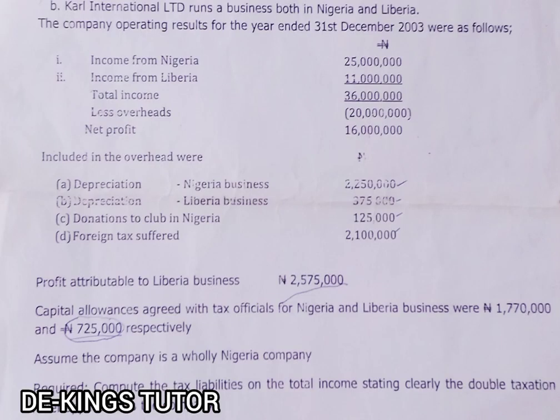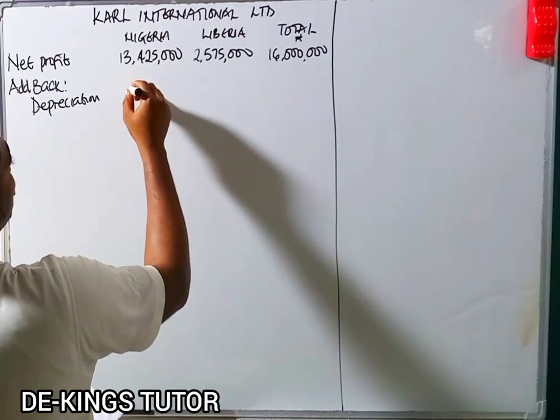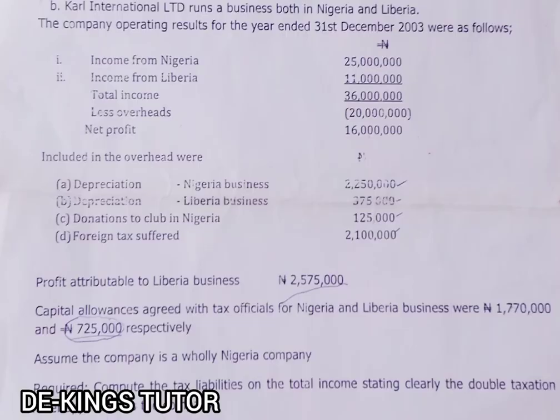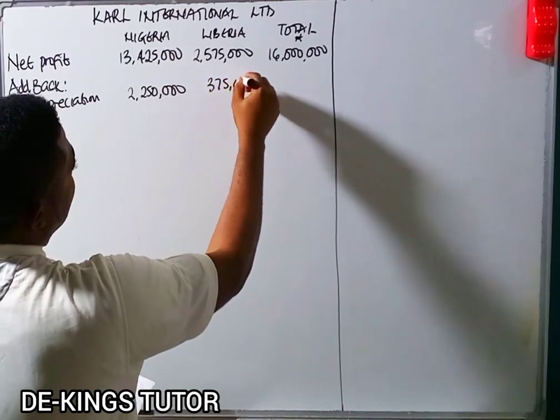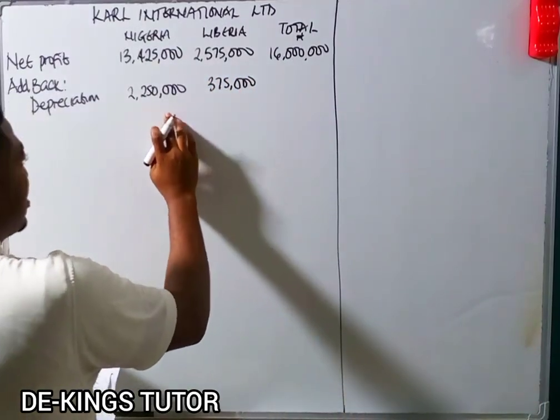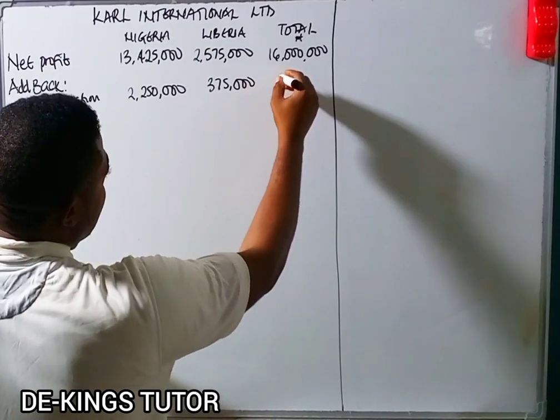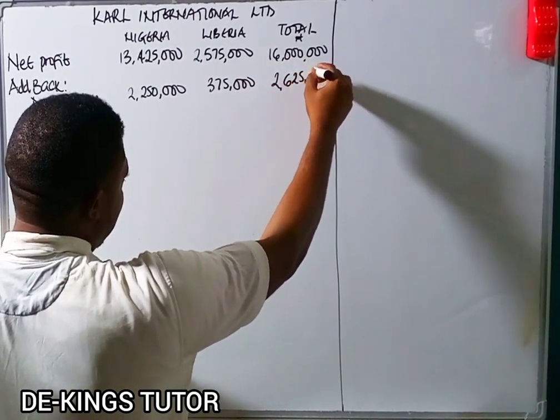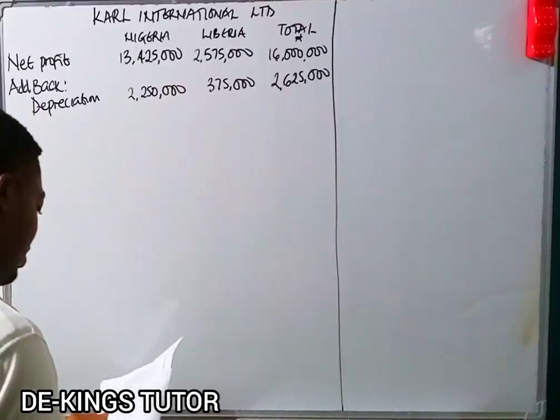The depreciation for the Nigerian business is 2,250,000. The next one, Liberia, is 375,000. If you add this plus this, it will give us a total of 2,625,000 as the depreciation.